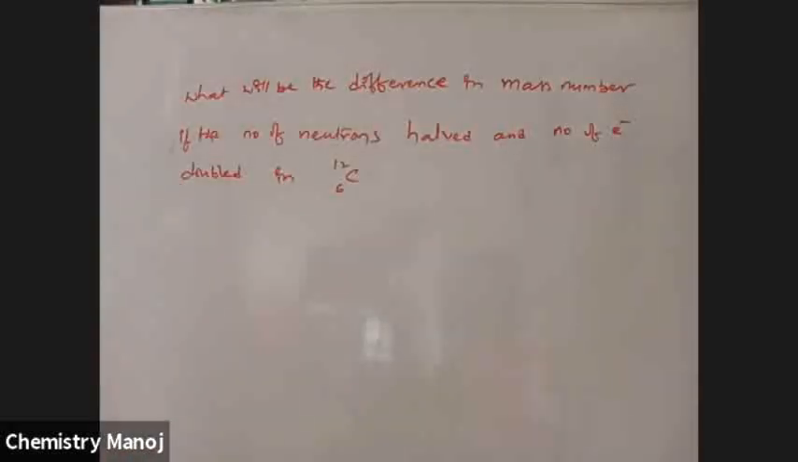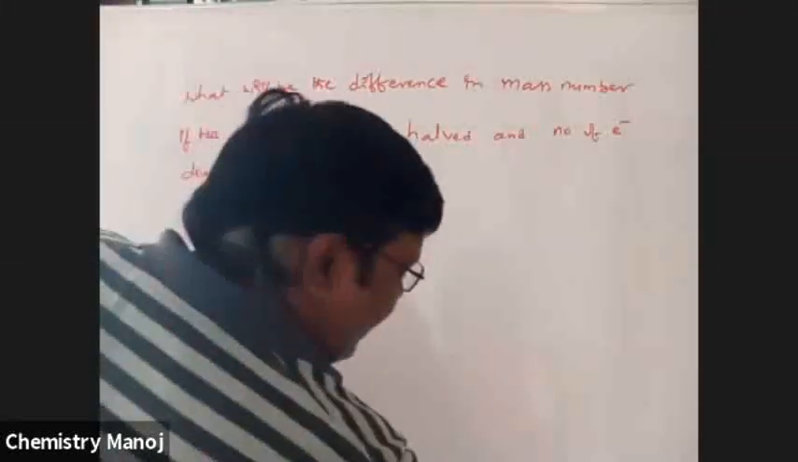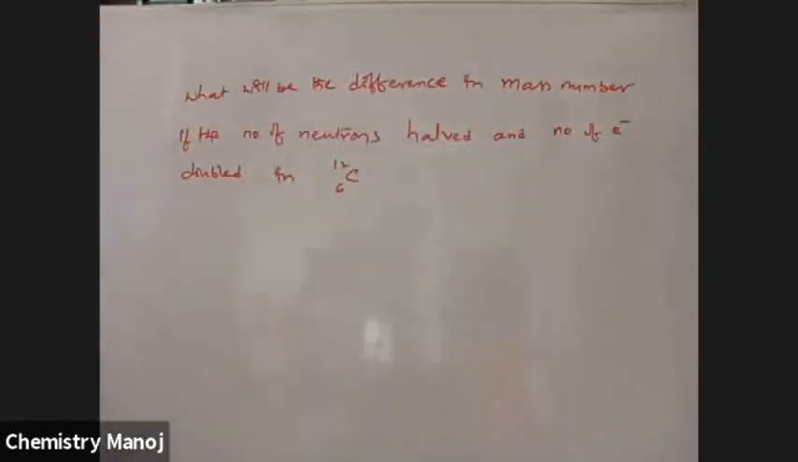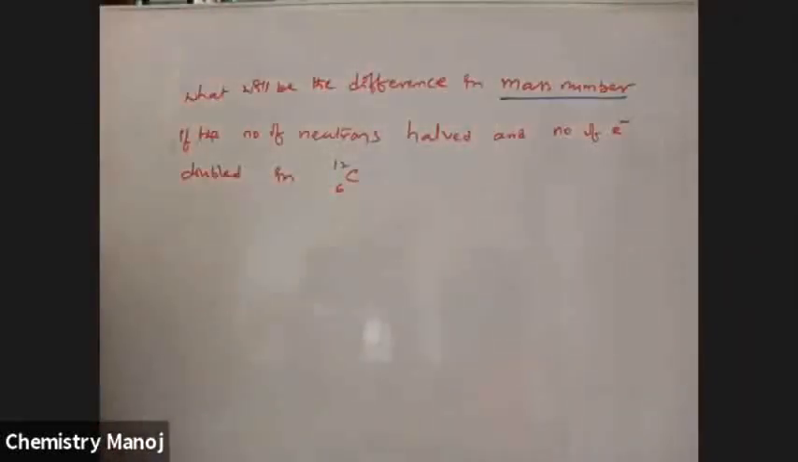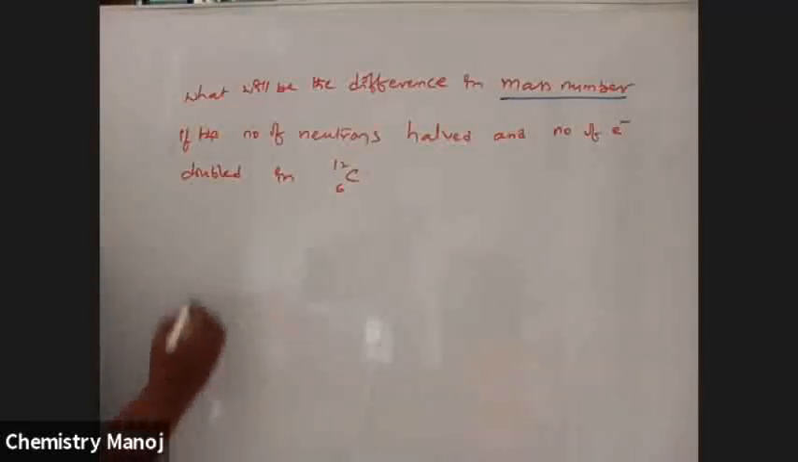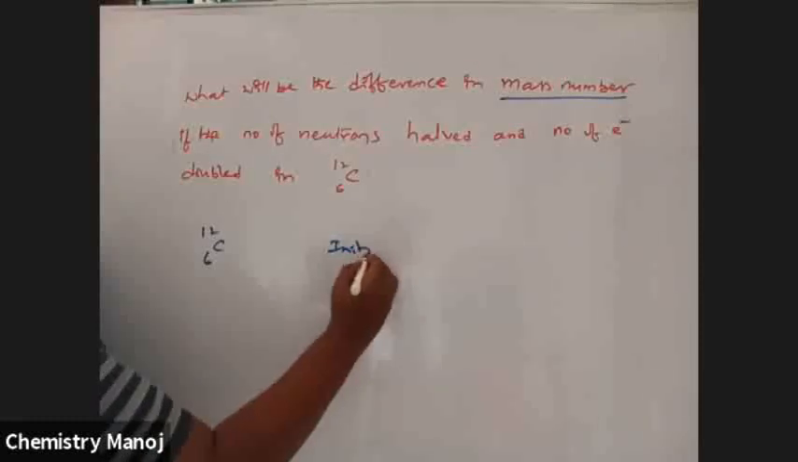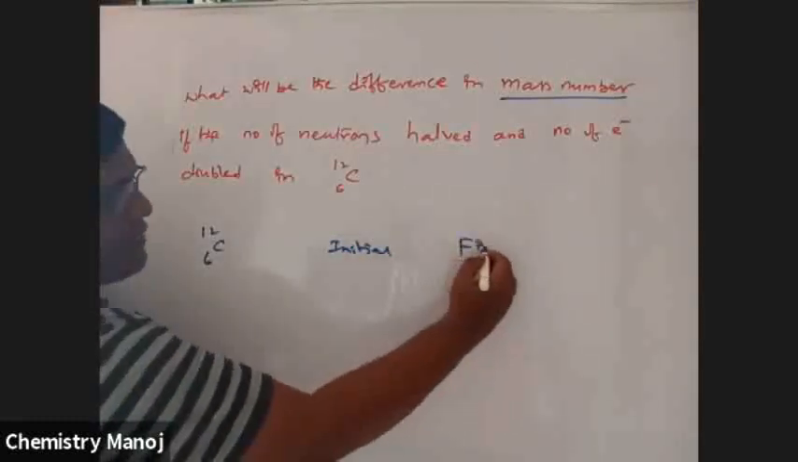What will be the difference in mass number if the number of protons and neutrons are halved and the number of electrons are doubled? Difference in mass number is final mass number minus initial mass number. So see here, carbon 612 is given to you. Initial case and final case.